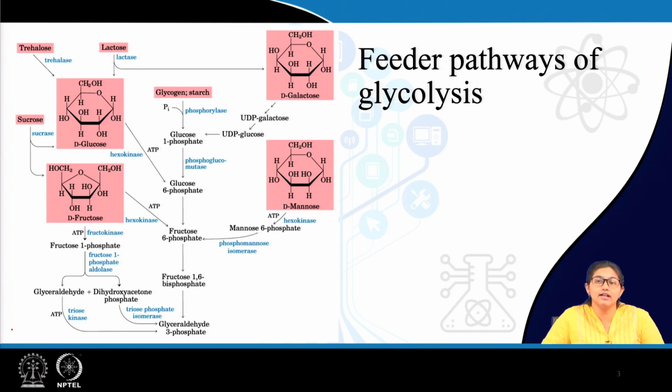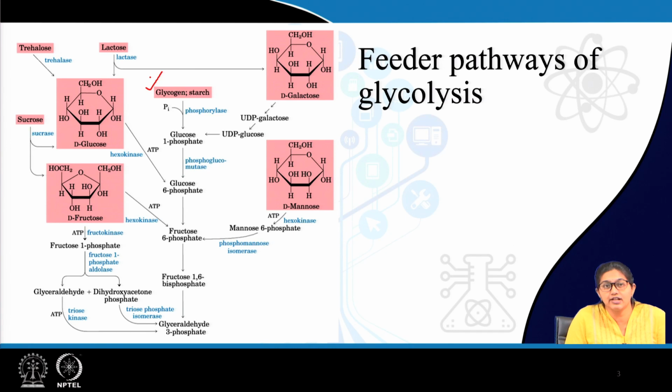So, this is an energy supplying metabolic pathway. Now, apart from glucose, there are multiple other carbohydrate molecules which contribute to glycolysis, definitely by forming glucose. What are those? The storage form of glucose like glycogen, starch, in our body mostly glycogen.